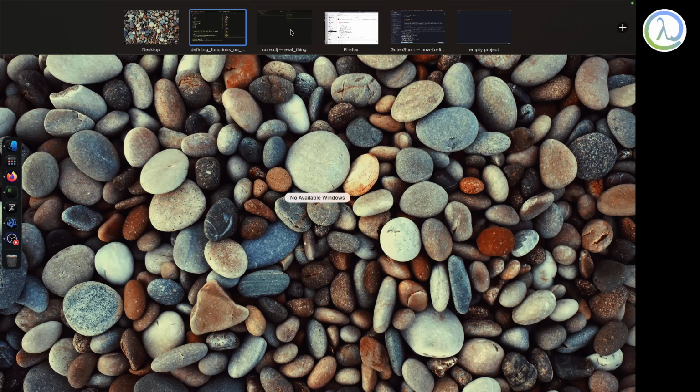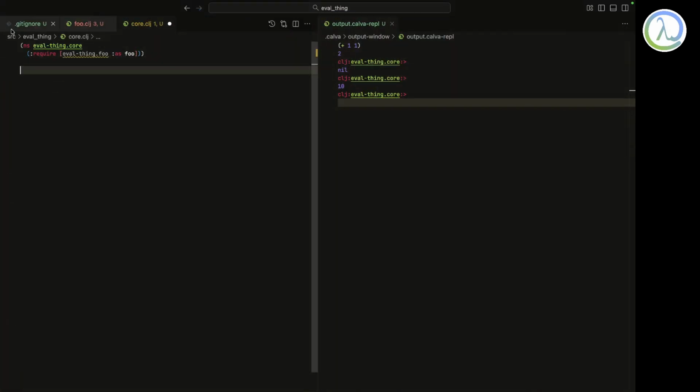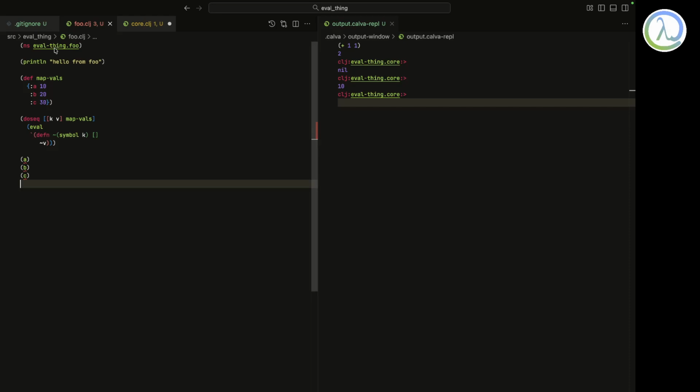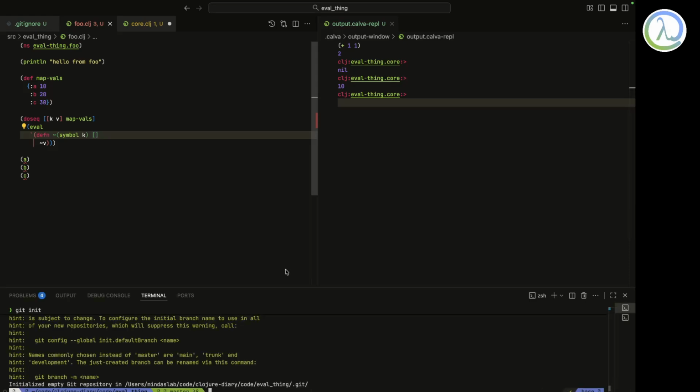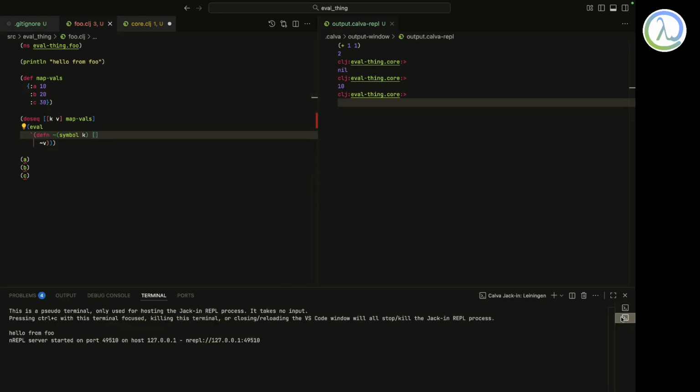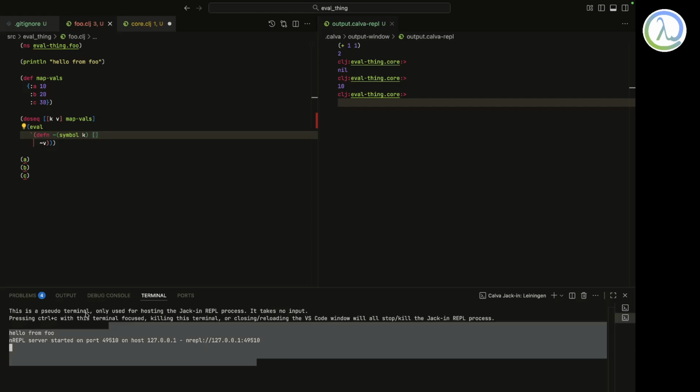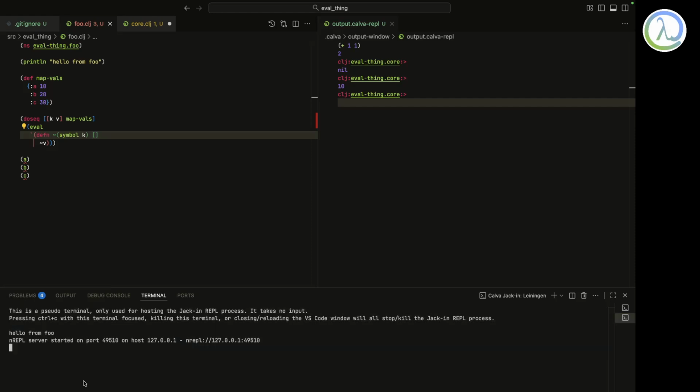And another thing, I just put a simple project over here. So I just got this module called foo, right? And over here, I'm saying println hello from foo. Okay, like I need to put my terminal over here, right? And can I delete all this stuff? No, I can't delete. Okay, right.